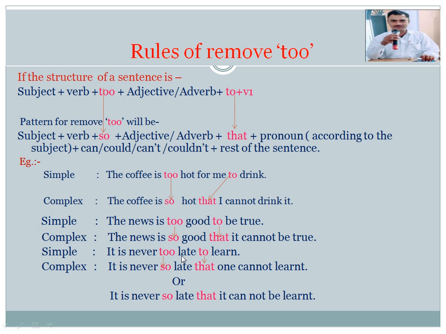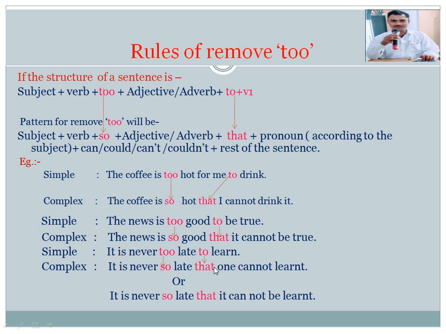It is never too late to learn. Here too and to. It is never too late to learn. सीखने के लिए कभी देरी नहीं होती है. It is never so late that one can't learn. इतनी देरी कभी नहीं होती है कि कोई सीख ना सके.